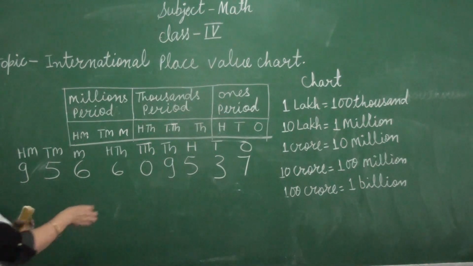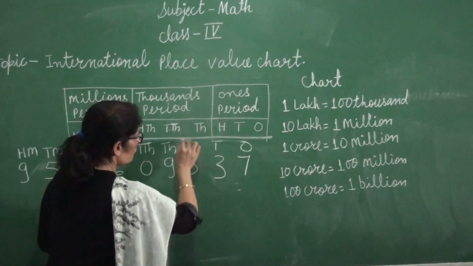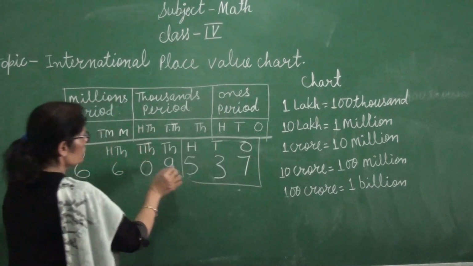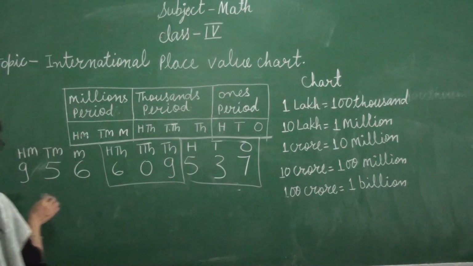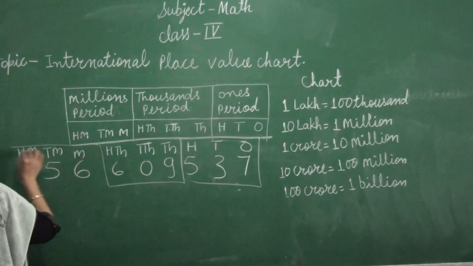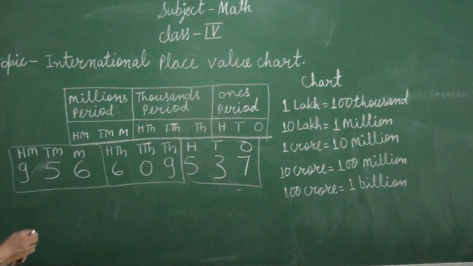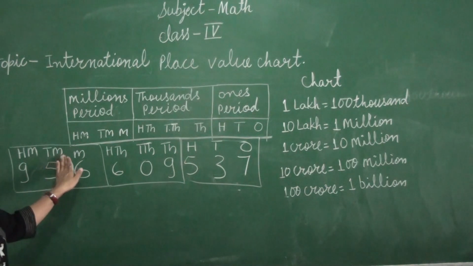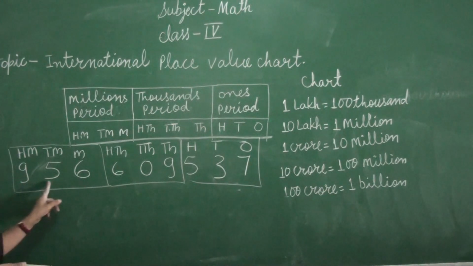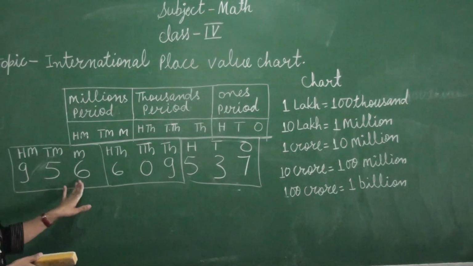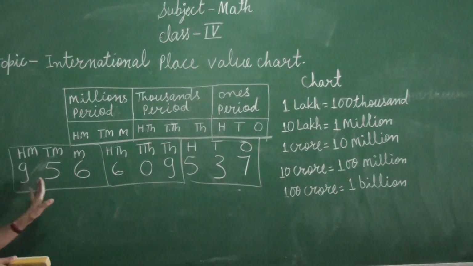Now you can see here it is the ones period. It has three places, three numbers. The thousands period has three places. The million period also has three places. Now, can you read this number? We can read it. 9, how many hundred? 956 million.